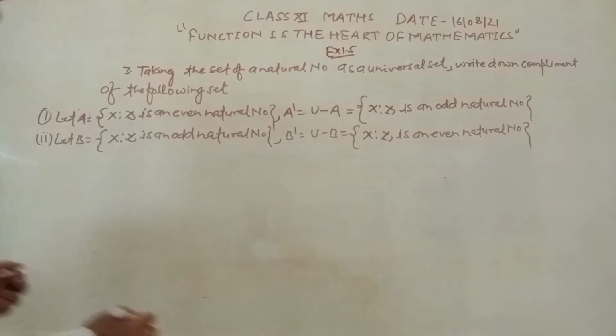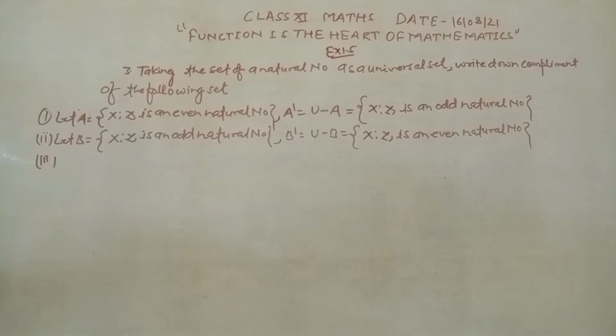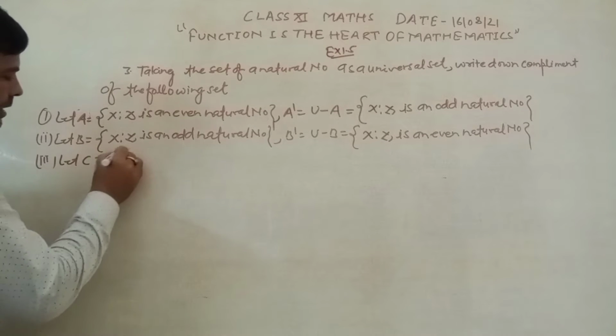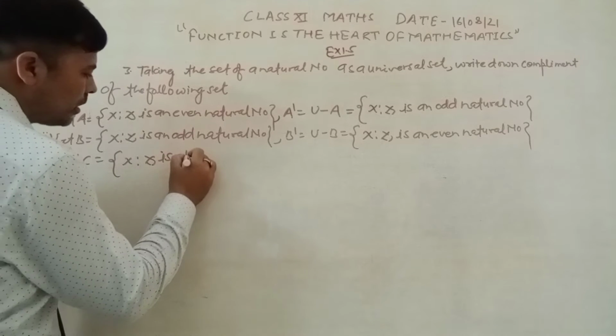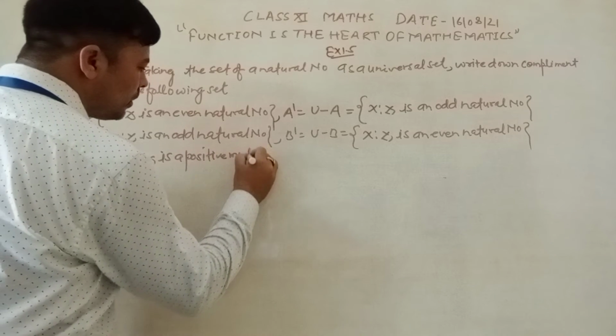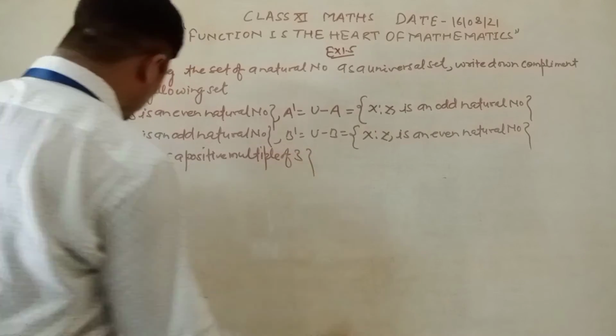Now we move on to the third part of the question. It is given that x is such that x is a positive multiple of 3.